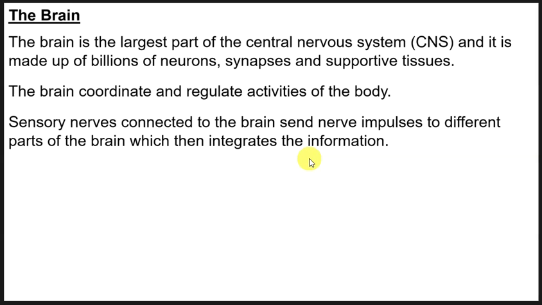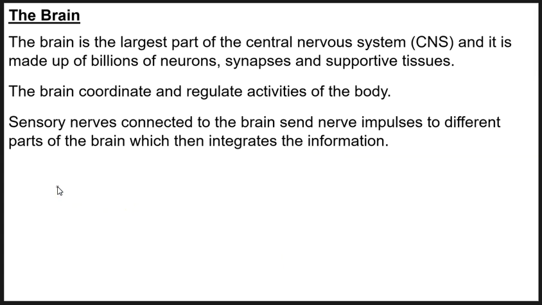There's no part of our body which is not connected to the brain, and these parts have sensory neurons. These sensory neurons send information to the different parts of the brain, and those parts integrate the information, or in other words, interpret and make sense of it, and then send feedback to those organs.